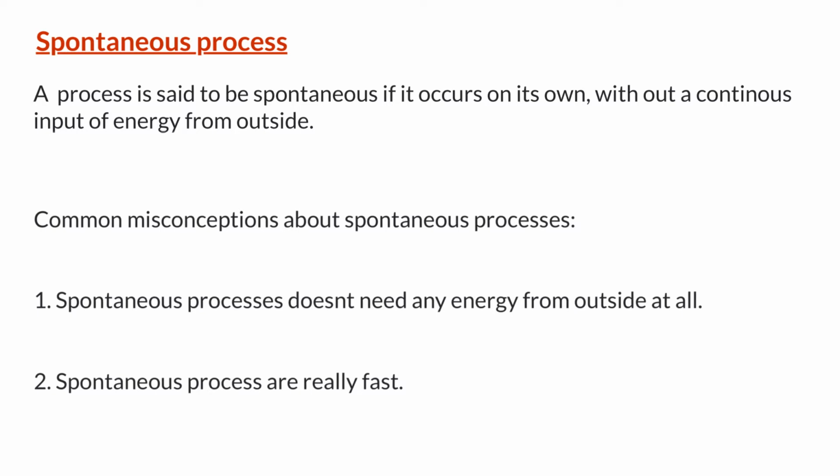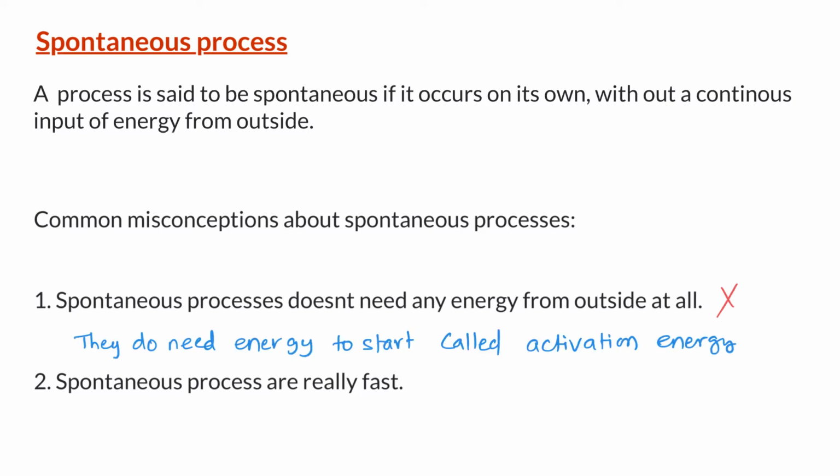One, spontaneous processes do not need any energy from outside at all. This is wrong. Spontaneous processes do require energy to start. This energy is called activation energy. But once a spontaneous process starts, no further input of energy is needed.